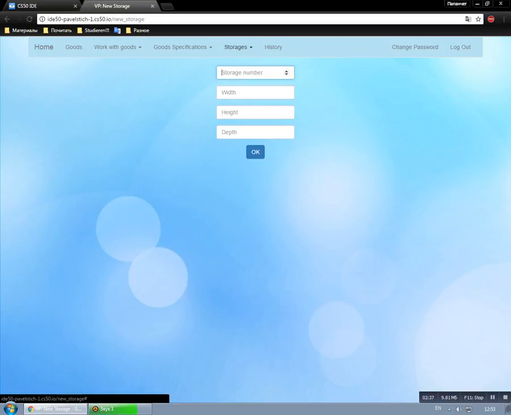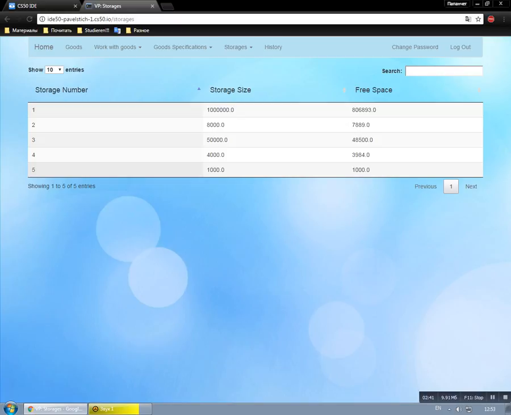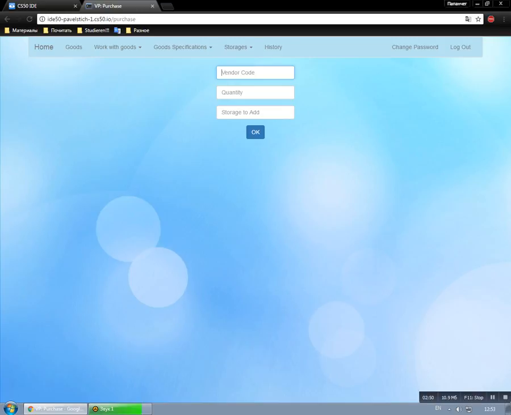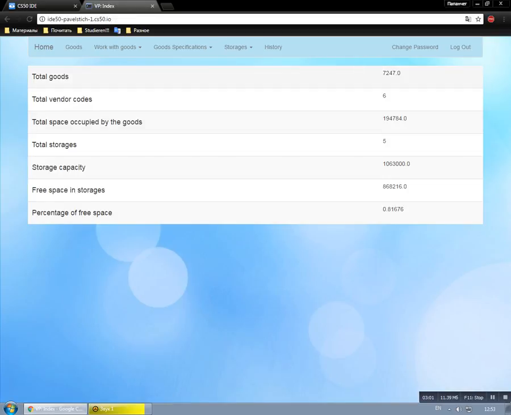Now I choose the purchase option in the work with goods menu, then use the new data to fill out the form. Done. Let's see the history.